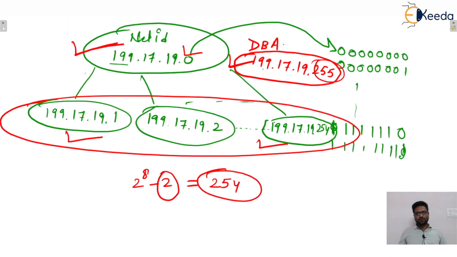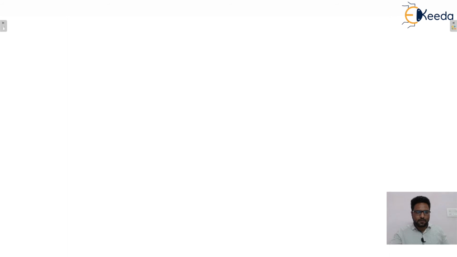Now guys, one more thing. Be careful: there is no need to perform the bitwise AND between the IP and the mask. There is a shortcut. What is that shortcut? You tell me. The given IP address was 199.17.19.193.